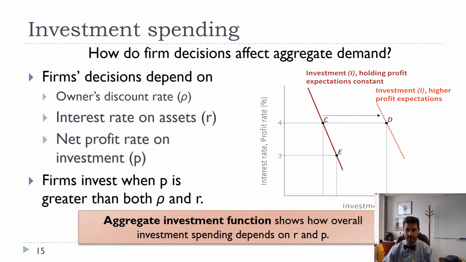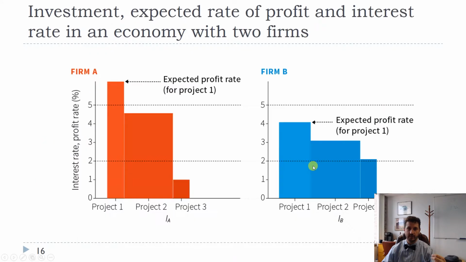So if a firm is increasingly profitable, then they might invest more. If profits are falling, they might invest less. And so they're going to depend on both R, which is the interest rate, and P, which is the net profit rate on investment. So let's work through this and think about our aggregate investment function piece by piece.